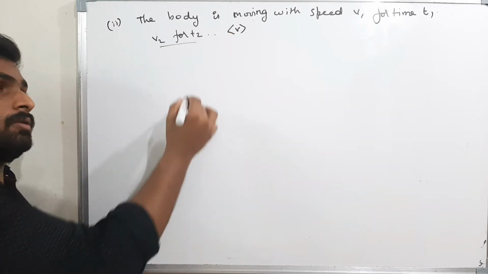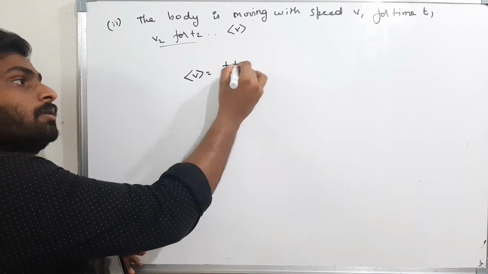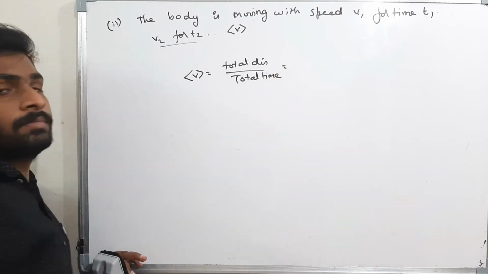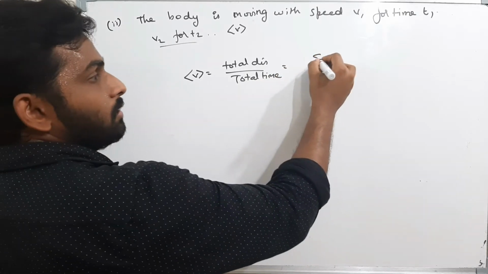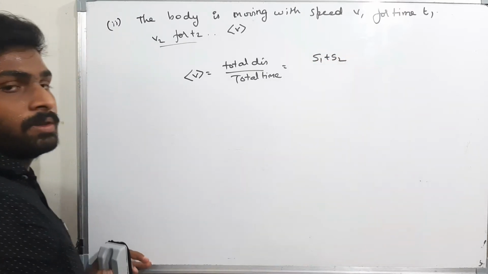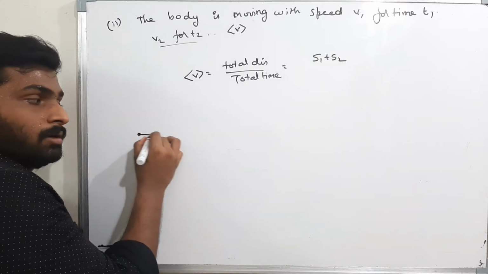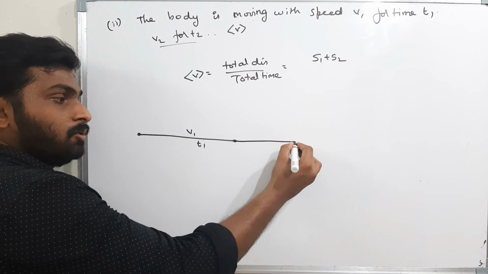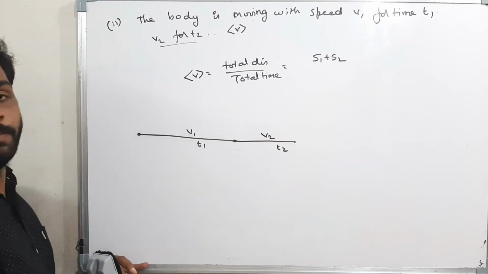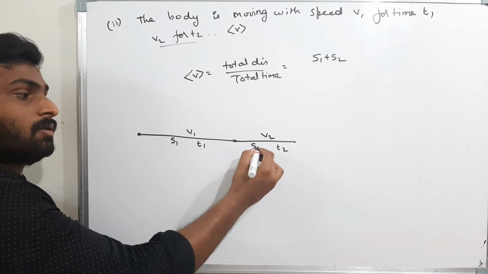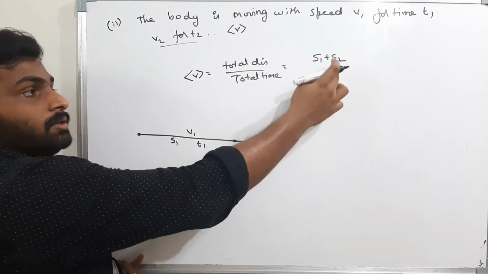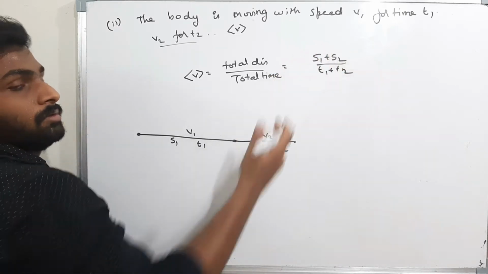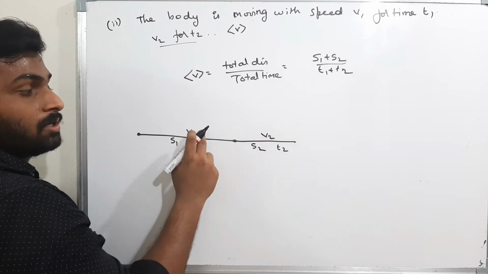Find the average speed. Now what is average speed? Same formula, total distance by total time. Now what is the total distance? s1 plus s2. See here, the body is traveling from here for t1 seconds with a speed v1, and from here for t2 seconds with a speed v2. That means the distance traveled here is s1, here the distance traveled is s2. Distance is different. Therefore I took s1 plus s2 by the total time, t1 plus t2. Now we don't know s1 and s2.